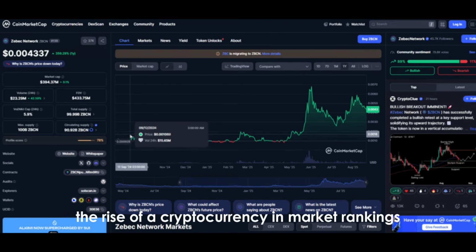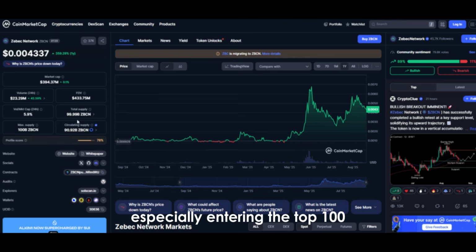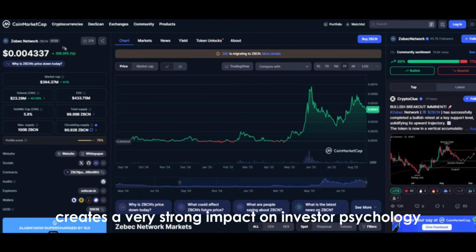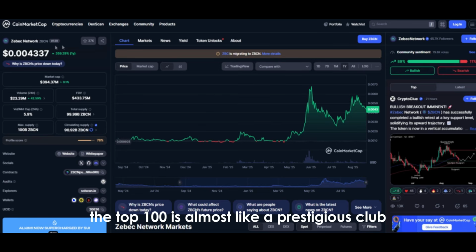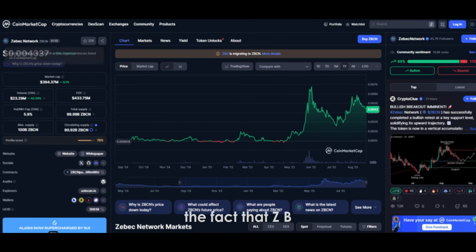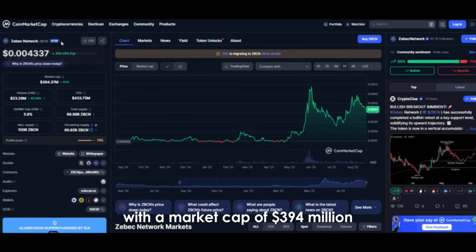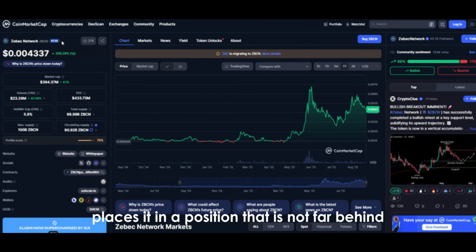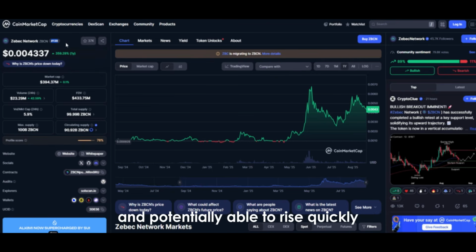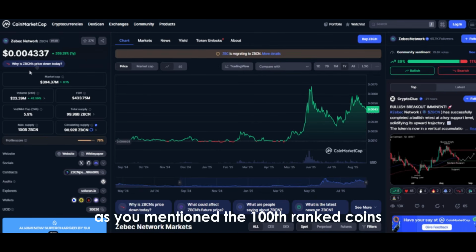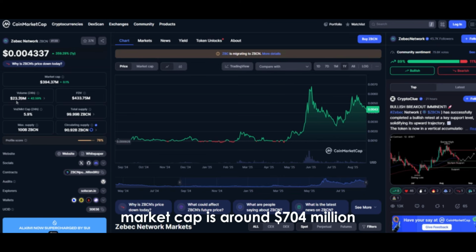The rise of a cryptocurrency in market rankings, especially entering the top 100, creates a very strong impact on investor psychology because in the crypto world, the top 100 is almost like a prestigious club. The fact that Zbcn is currently ranked 139th with a market cap of $394 million actually places it in a position that is not far behind and potentially able to rise quickly. What's important here is to see the gap between its current position and the coin ranked 100th. As you mentioned, the 100th ranked coin's market cap is around $704 million, which shows that Zbcn would only need to roughly double in size to enter that list.